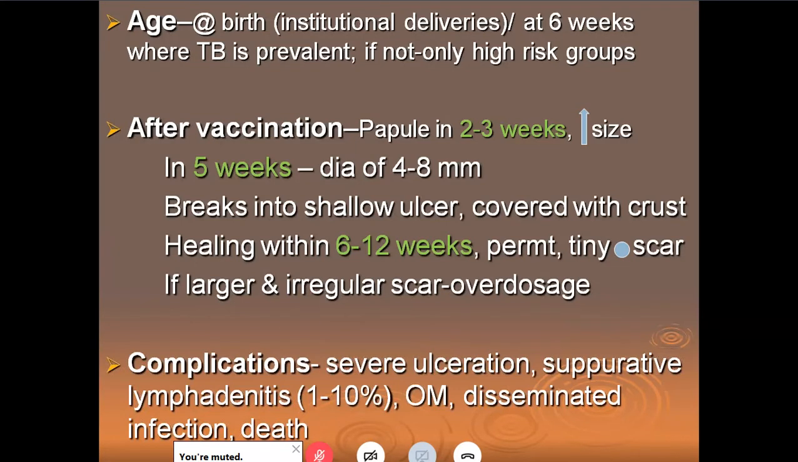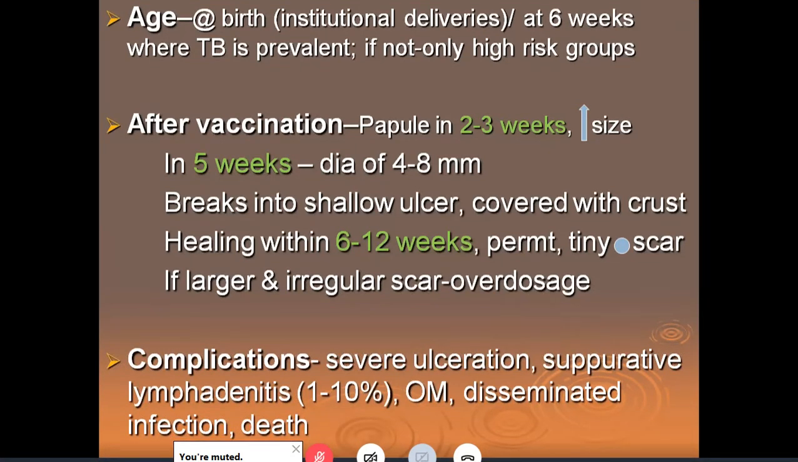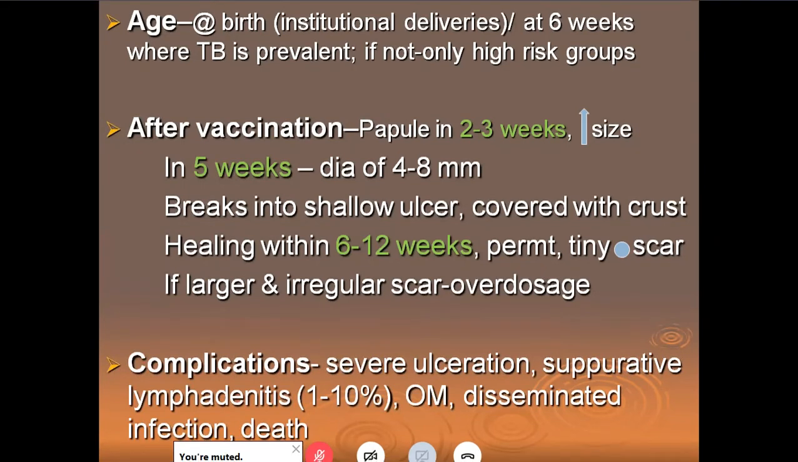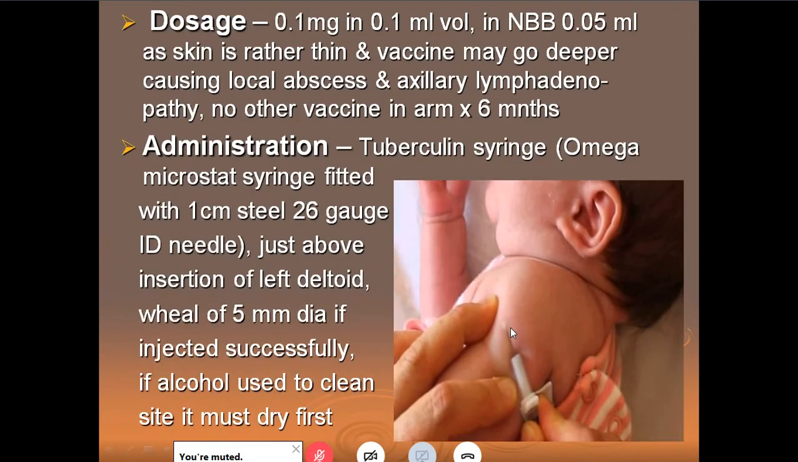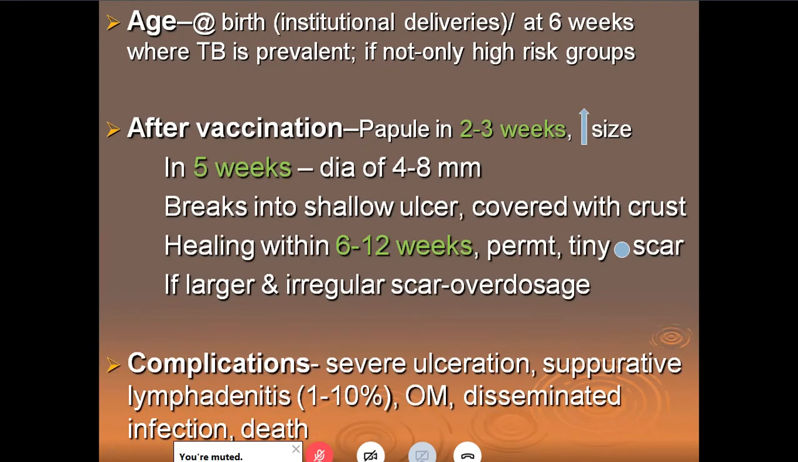After vaccination, remember this is given in green. The timeline you must remember. There's a papule in 2 to 3 weeks which increases in size gradually. In 5 weeks, that is from 5 weeks of the vaccination, when the baby is about a month or a month plus old, the diameter of the papule becomes 4 to 8 millimeters. I told you it is increasing in size. You've seen the papule in the previous slide. See, this is the papule, the small papule which appears, right? And the papule slowly increases in size and becomes about 4 to 8 millimeters before it bursts into a short ulcer, which is obviously all ulcers are covered with crust.